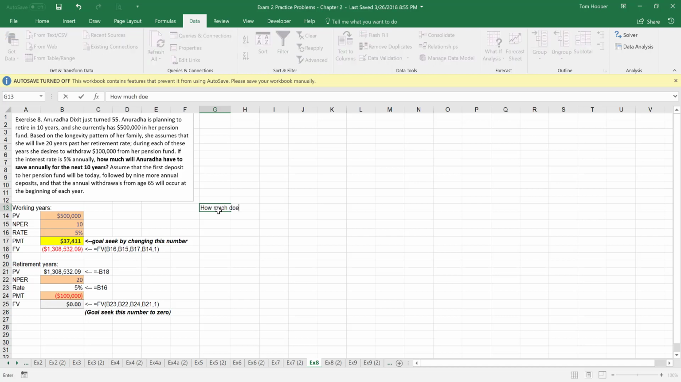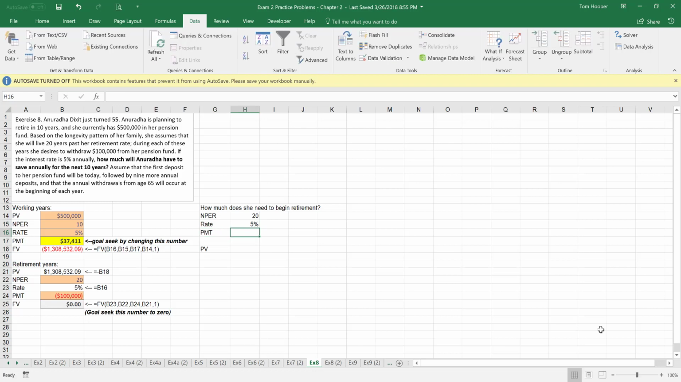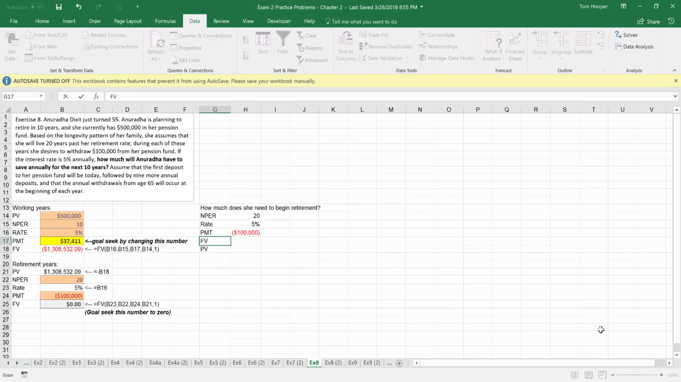to say, how much does she need to begin retirement? That would be a present value on the day that she's eating her cake. And what she would need is 20 years with a growth rate of 5% and an annual withdrawal of $100,000 per year. And she wants to run out of money. We don't need to use the 0, but I will for clarity. She wants to run out of money at the end of the 20 years.